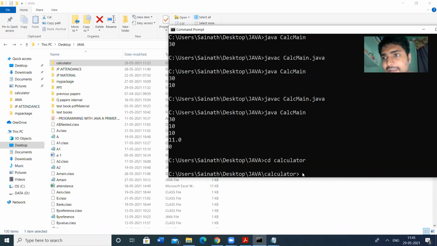So now the cursor is at calculator. The directory is at calculator. The package is at the calculator folder, not the Java folder. In the Java folder, I have created another folder, calculator. In that, I have to first compile the package.